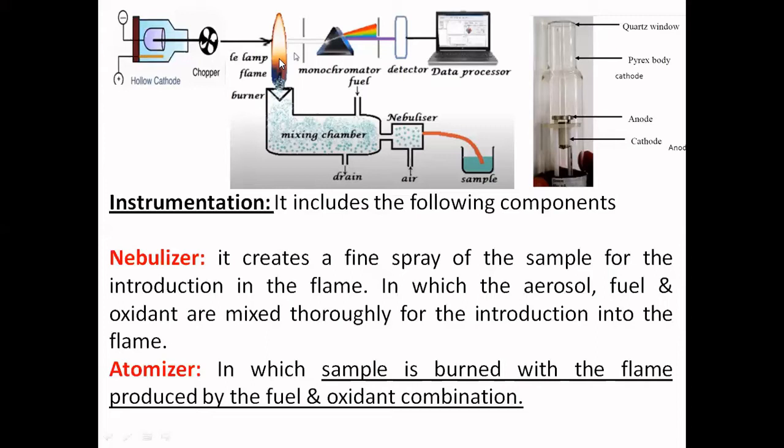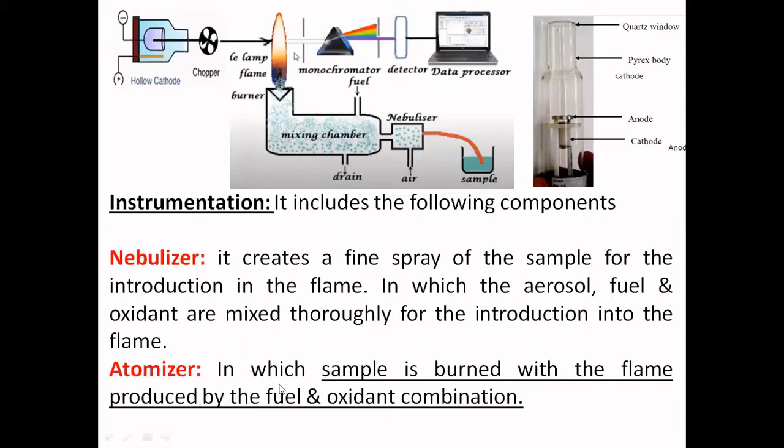The liquid is converted into mist, the mist is evaporated with the solvent leaving behind a solid, and that solid undergoes evaporation again. After that it leads to gaseous atom formation, and those atoms start absorbing the radiation that reaches this monochromator, which provides the selected wavelength, and it reaches here.